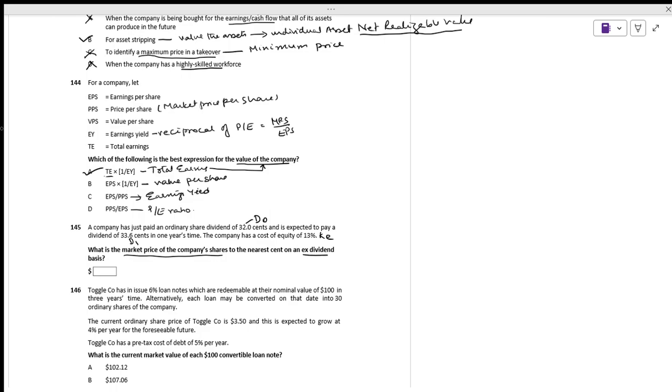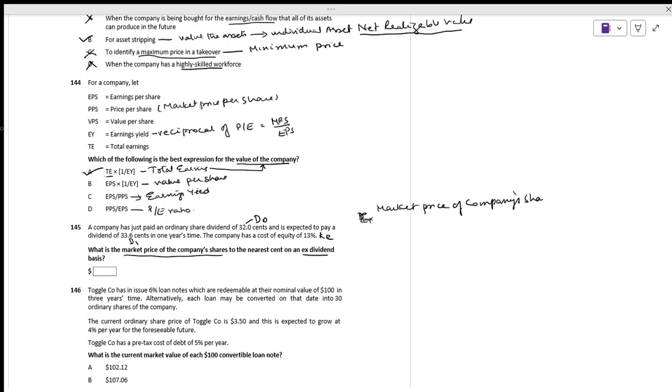First, if you take the market value on an ex dividend basis, what is the market price of the company's share?